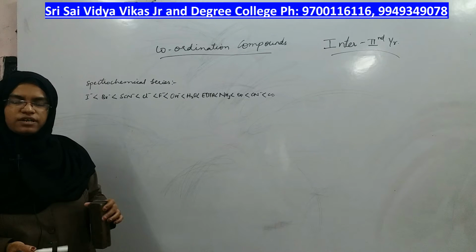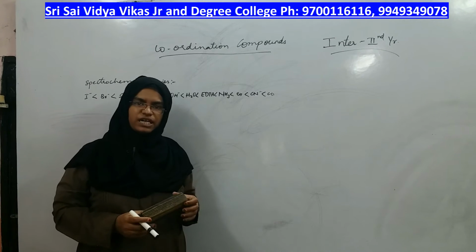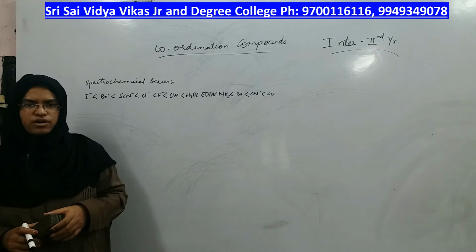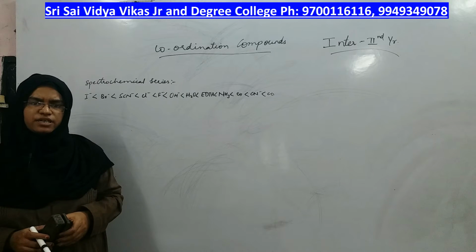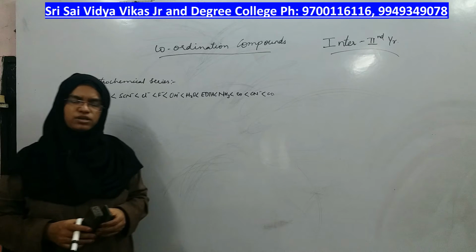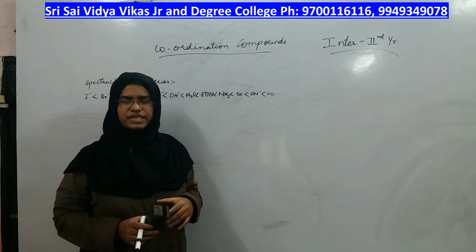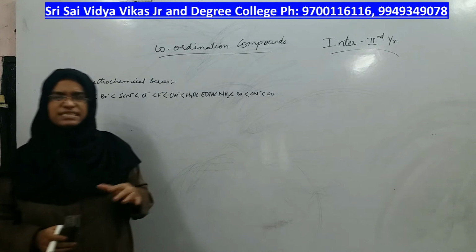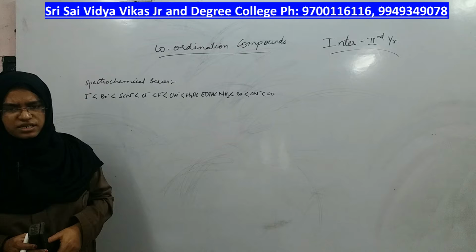Hello students, welcome to a new class. In fact, last class of coordination compounds, in which we are going to discuss about crystal field splitting in tetrahedral complexes. In the last class, we were discussing about how crystal field splitting takes place in an octahedral complex in which 6 ligands are surrounding the central metal, right?